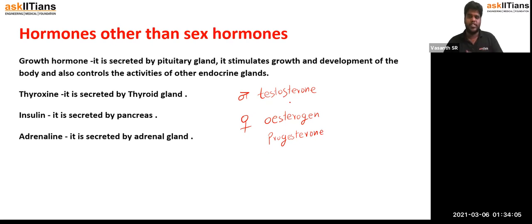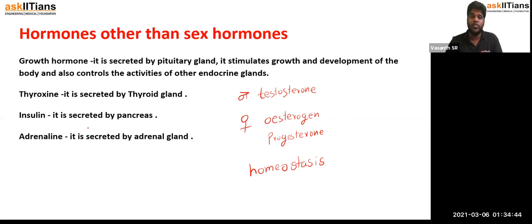And apart from this, there are several other hormones being produced which are responsible for the process of homeostasis. I repeat, homeostasis. Homeostasis is a condition that maintains the body in an equilibrium state. When there is a requirement, the hormone should be produced. When there is too much, it has to be reduced. So there is a constant increasing and decreasing, taking place based on the hormone that is controlling it. That's the most important function of endocrine glands.